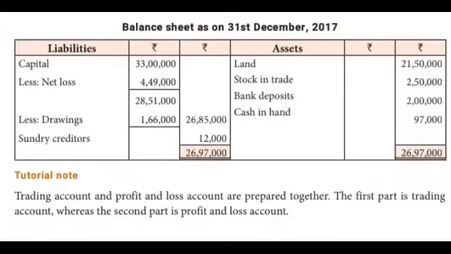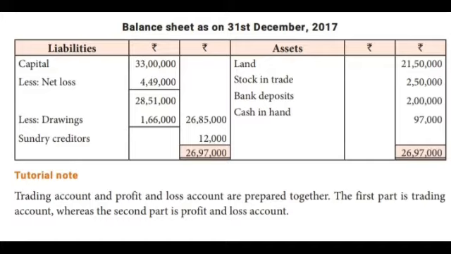Next we prepare the balance sheet as on 31st December 2017. Liabilities with amount column, assets with amount column. Capital minus net loss. If you get a net profit, you have to add, but in this sum we got only a net loss. Then minus drawings, and write the final amount in the second amount column, then sundry creditors. On the asset side: land, stock and trade, bank deposit, cash, and both columns tally, isn't it?